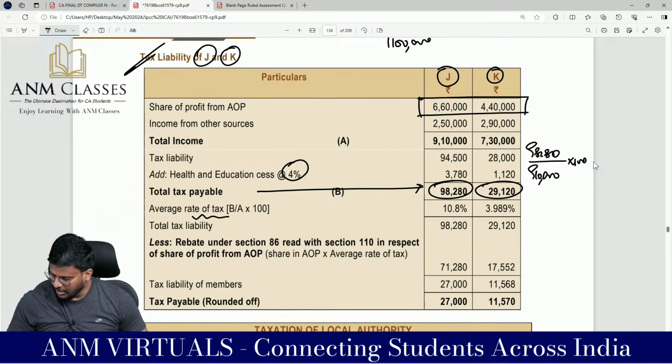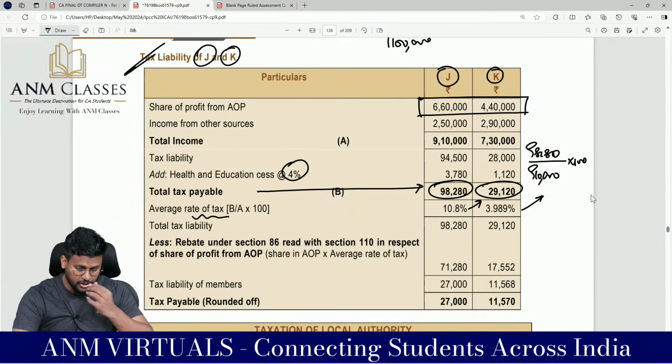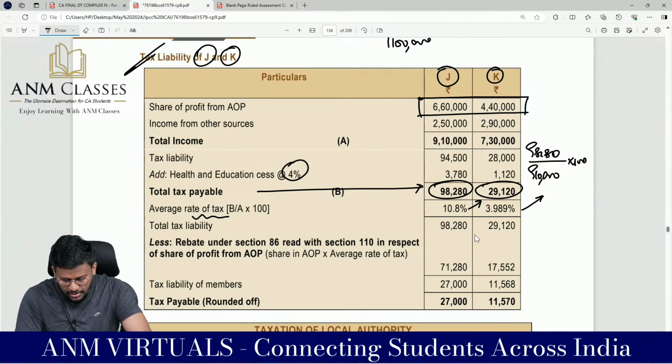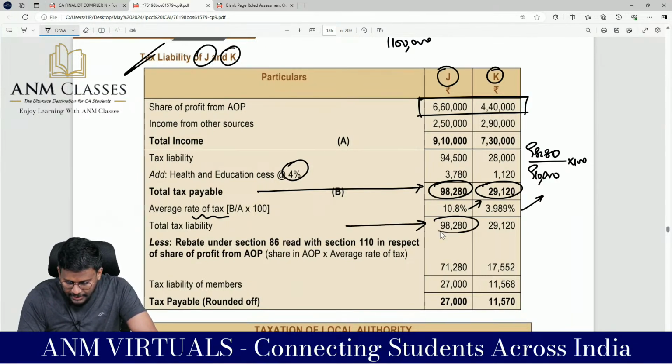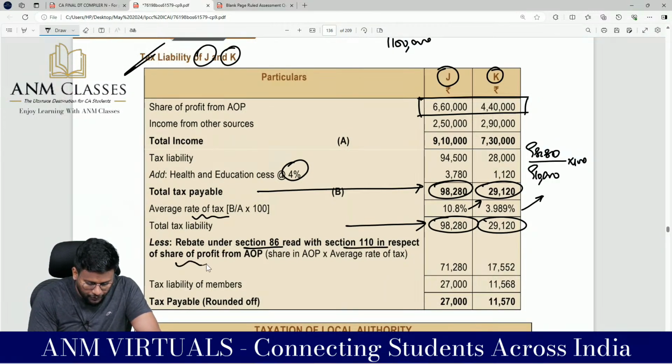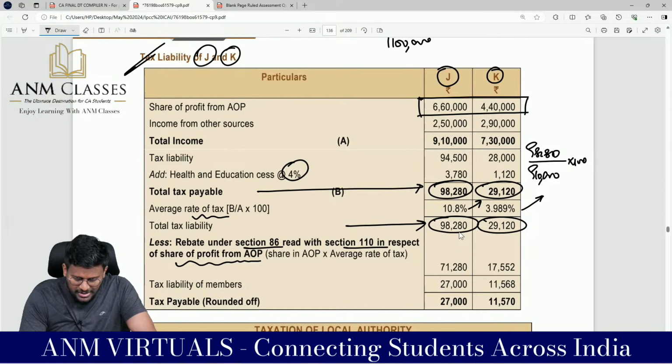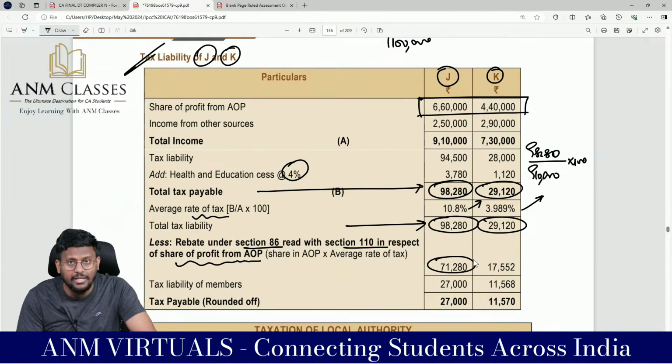98,280 divided by 9,10,000 into 100 means 10.8% is the average rate of tax for J, whereas 29,120 divided by 7,30,000 into 100 means 3.989% for K. So on the doubly taxed income, I can claim the rebate under section 86 read with section 110 in respect of share of profit from AOP. So what is the share of profit from AOP? 6,60,000 into the average rate of 10.8% comes to 71,280. I can claim it as rebate.